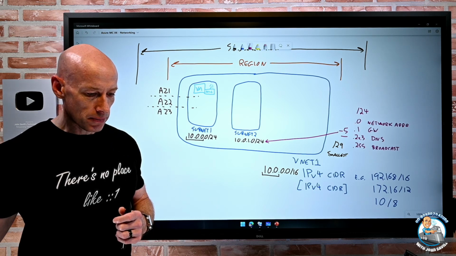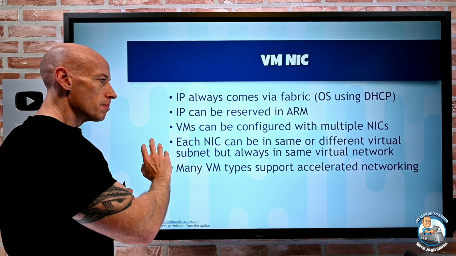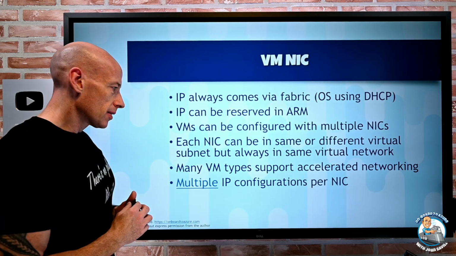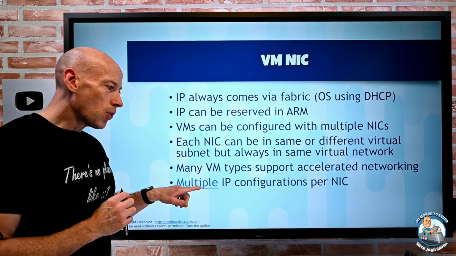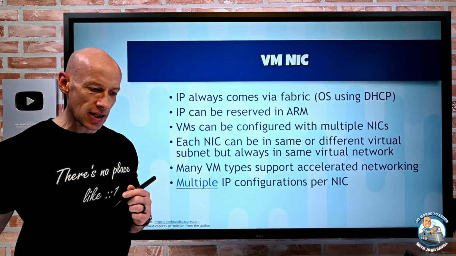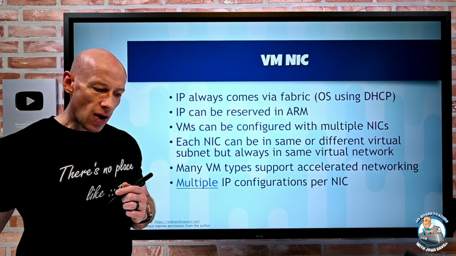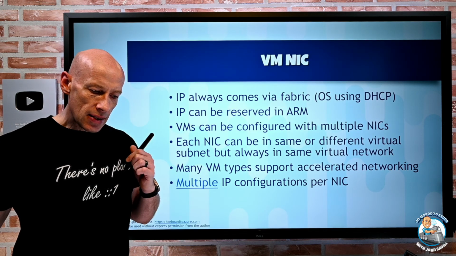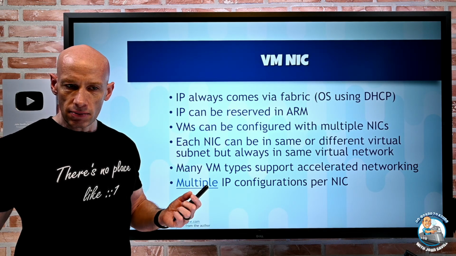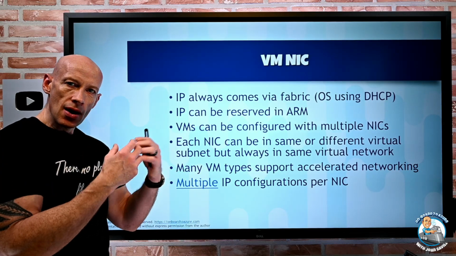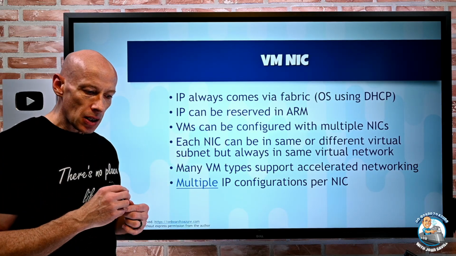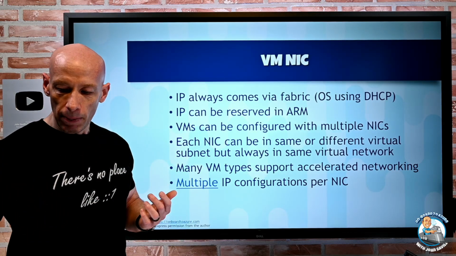Okay, so many of them do support accelerated networking. I can have multiple IP configurations per NIC, as I was talking to. So if you think about an IP configuration, this is the idea of, hey, a certain IP address. It's always a private IP, i.e. from the range of that subnet, but maybe I also want a public IP.